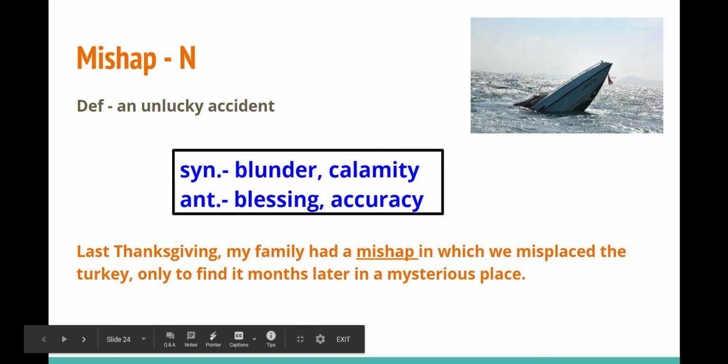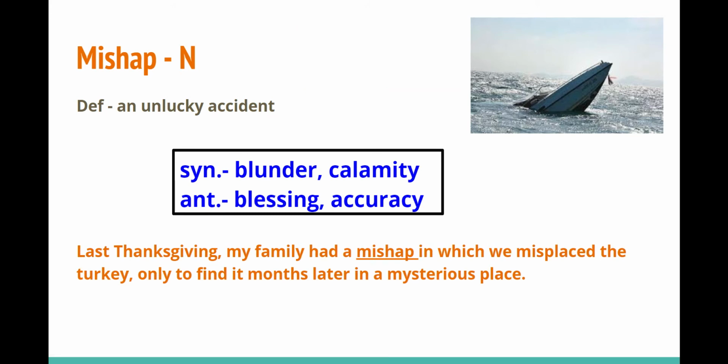Mishap. Mishap is a noun, okay? So nouns are person, places, or things, and it means an unlucky accident. So if you rear-ended someone on the way to school, you could say that you had a mishap, okay? I had a mishap on my way to work. I accidentally rear-ended someone. Synonyms: blunder, calamity. Antonyms: blessing, accuracy. Last Thanksgiving, my family had a mishap in which we misplaced the turkey, only to find it months later in a mysterious place.